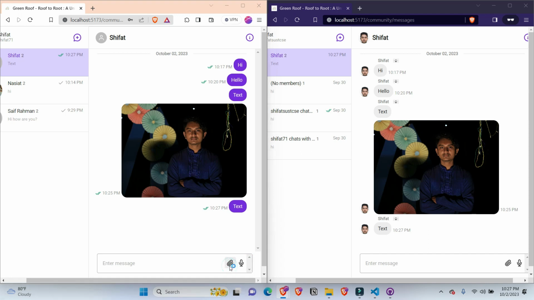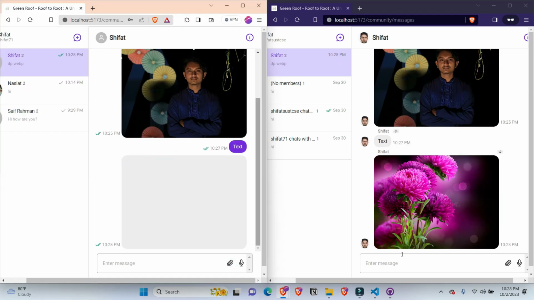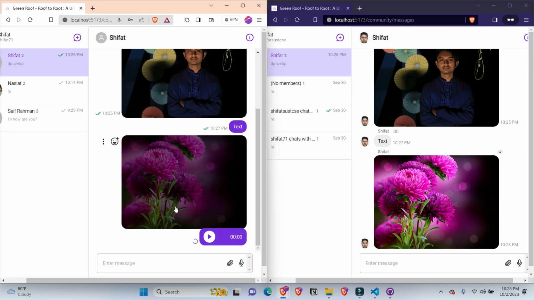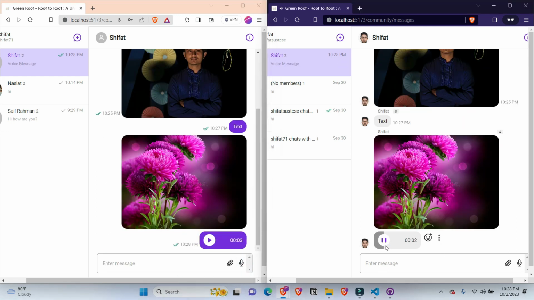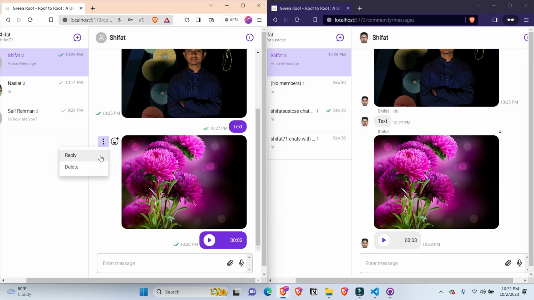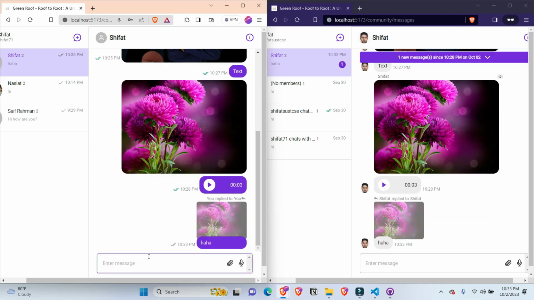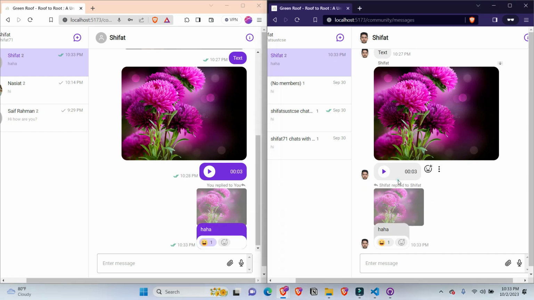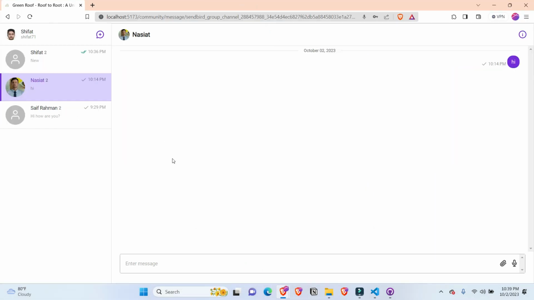Now send an image. And finally, try sending a voice message. We can also reply to a certain message here and also react to messages with various reaction emojis. Thus, options are also included to messages.